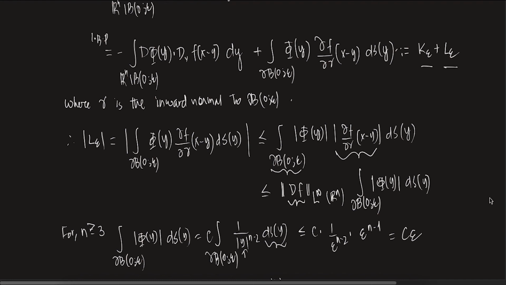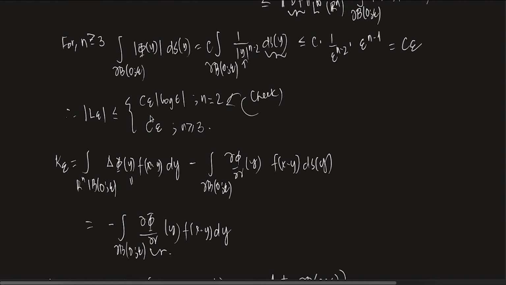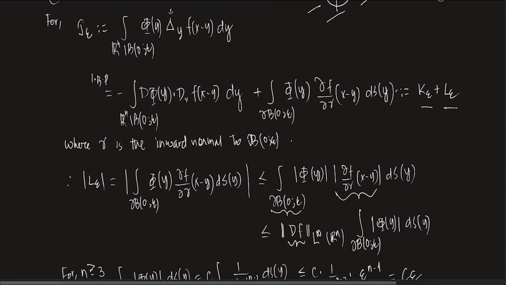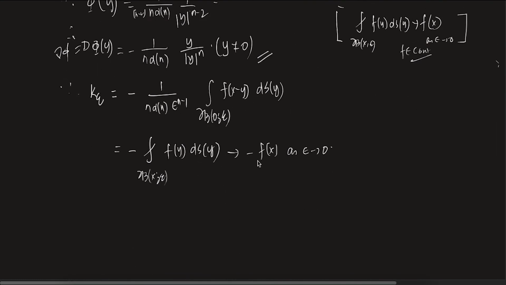As epsilon goes to 0, this expression L epsilon is very small, and the same holds for n equals 2 also. And what about k epsilon? This k epsilon goes to minus f of x. Hence u solves minus Laplacian of u equals f in omega. And hence you have the proof.